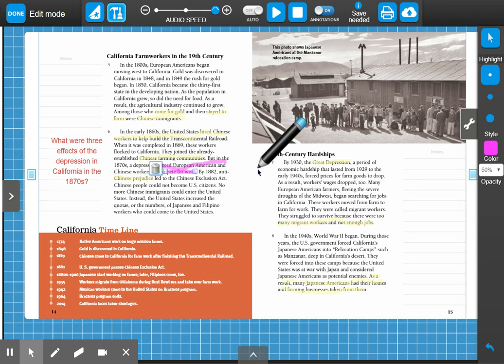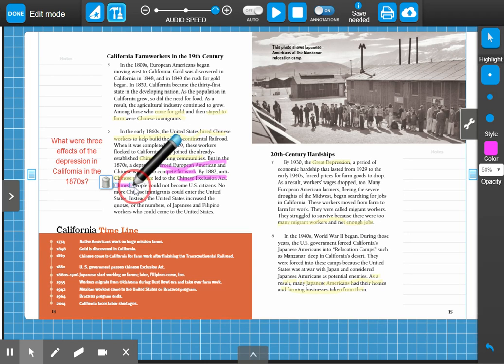Let's keep reading. By 1882, anti-Chinese prejudice led to the Chinese Exclusion Act. Okay, so during this time, there was a depression, and this led to the Chinese Exclusion Act. So they're fighting for work. Now there's this Chinese Exclusion Act that would not allow Chinese people to become citizens because they're taking up the work. So that's an unfortunate thing that happened because of the depression.